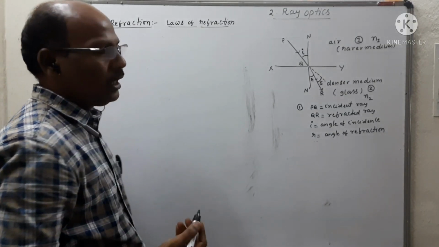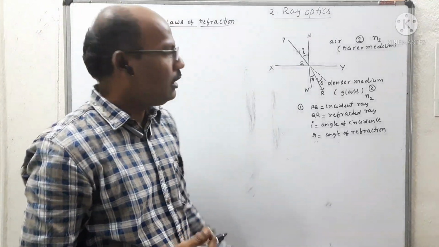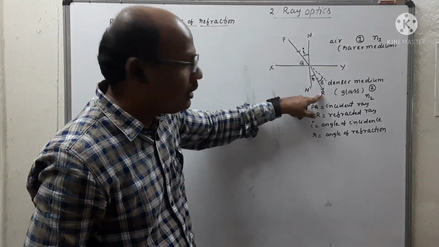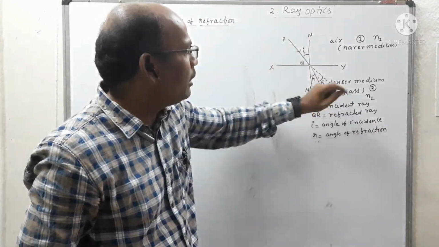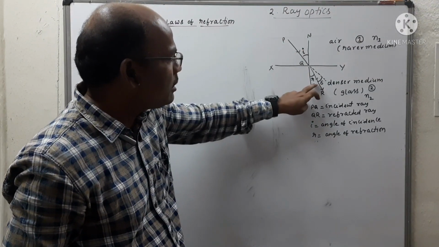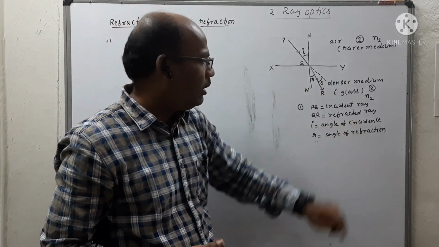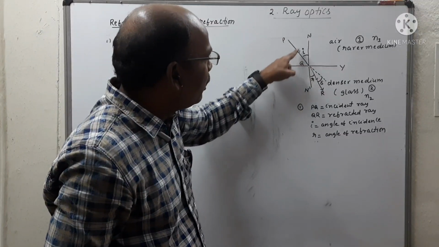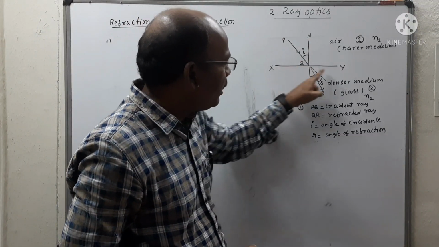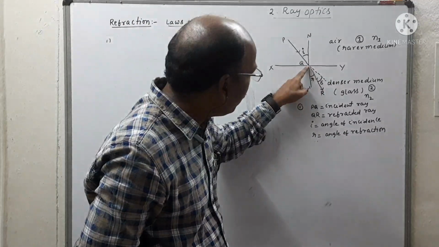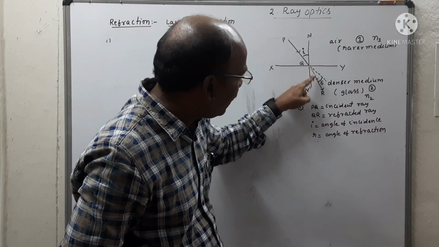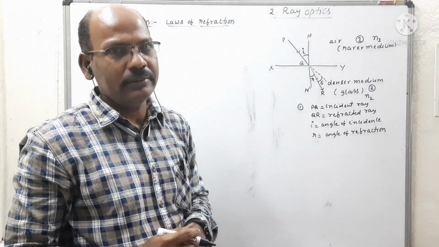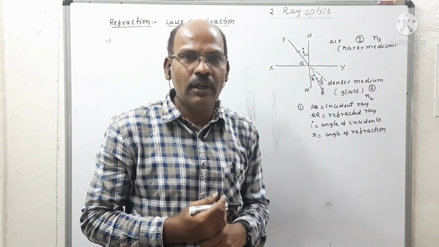So what are the laws of refraction? Here we are observing that PQ is the incident ray and QR is the refracted ray in the denser medium. I is the angle of incidence, r is the angle of refraction. The first law is: the incident ray and the normal to the separation of two media at the point of incidence and the refracted ray QR all lie in the same plane, just like the first law of reflection.